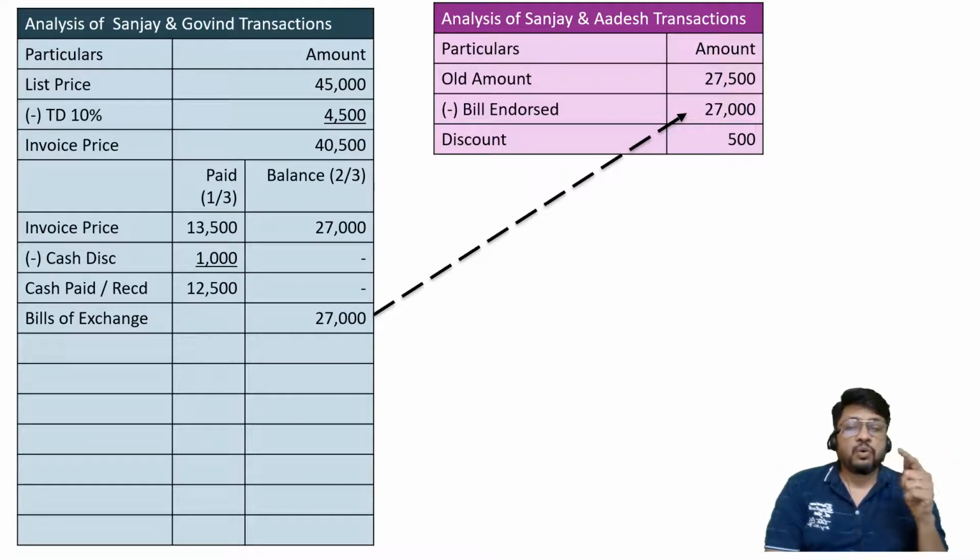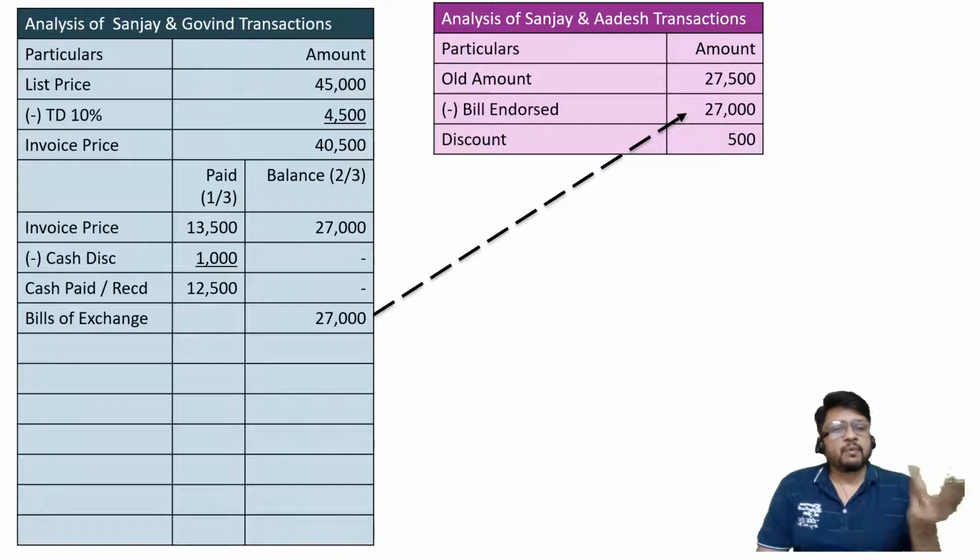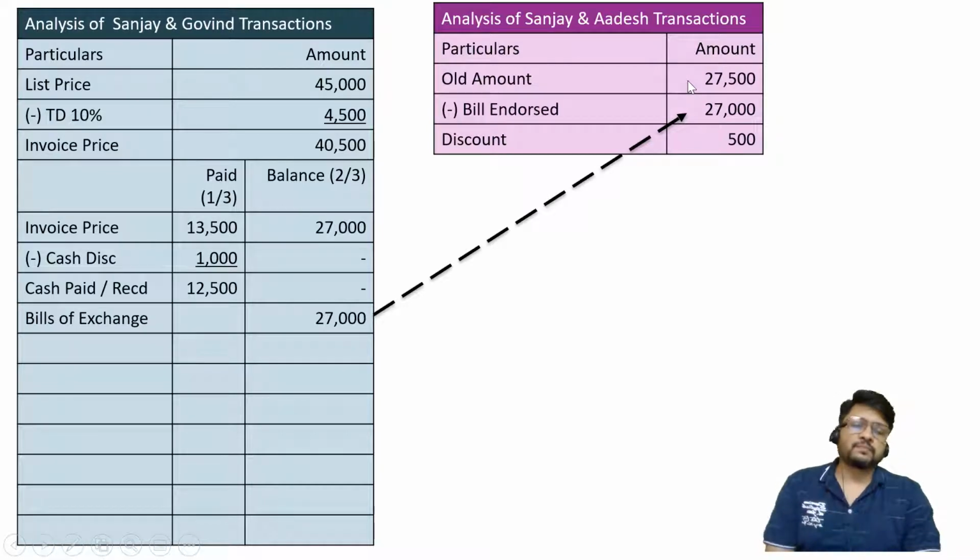Now remember, if the old amount of Adesh, instead of being 27,500, would have been exactly 27,000, in that case there would have been no discount. By transferring the same bill of exchange, there would have been no discount. Reason is, the old amount is 27,000 and bill amount is 27,000. That means the most important thing to be kept in mind is this discount amount, 500 rupees, has nothing to do with Govind. This discount amount is only because of the original transaction between Sanjay and Adesh of rupees 27,500 being pending amount.